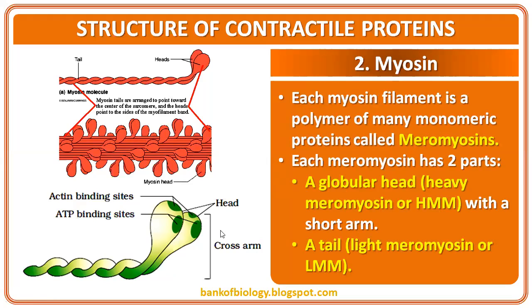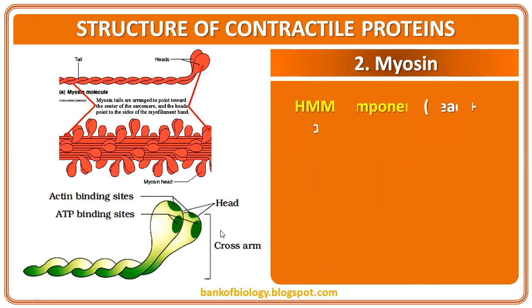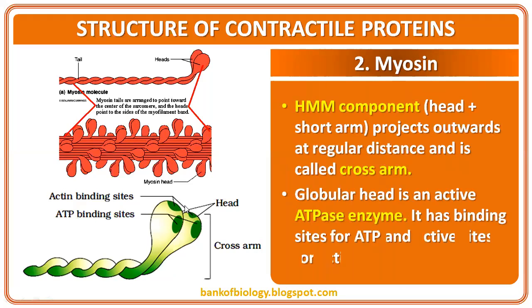Then on the head, you'll find two places. What are they? Actin binding site and ATP binding site. So this is the actin binding site and this is the ATP binding site. The heavy meromyosin component, the head and short arm, projects outwards at regular distance and forms the cross arm. The globular head is an active ATPase enzyme. It has binding sites for ATP and active sites for actin, as we said now.